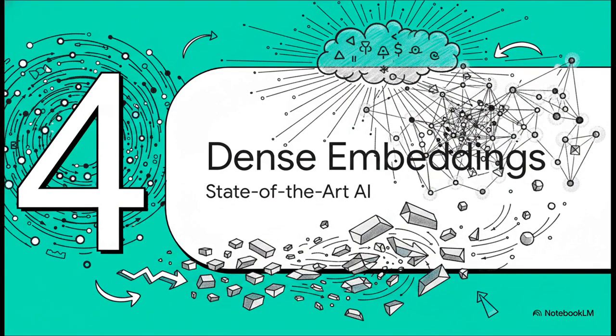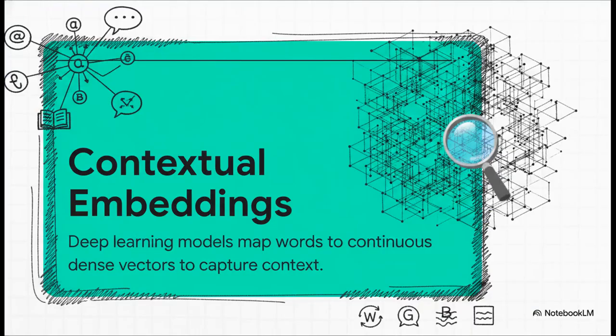Moving on to Section 4, dense contextual embeddings. Now this is where we step right into the state-of-the-art AI that is actually powering the tools we use today. Enter dense contextual embeddings, a real game changer. Instead of giving every single word its own isolated dimension in some massive, sparse, mostly empty matrix, we use deep learning models. You've probably heard of the famous ones, right?